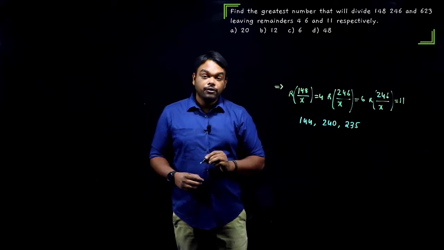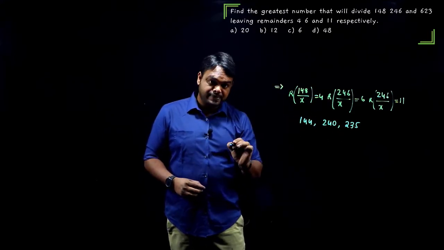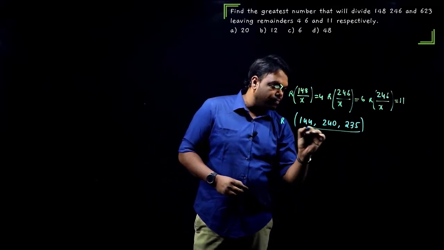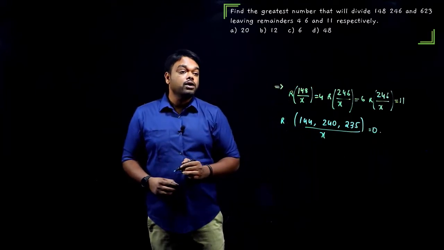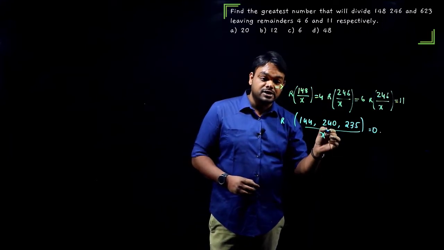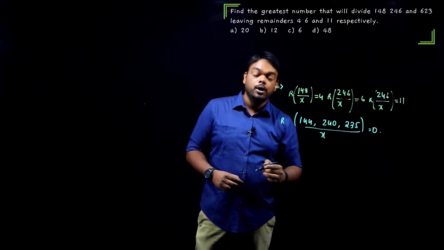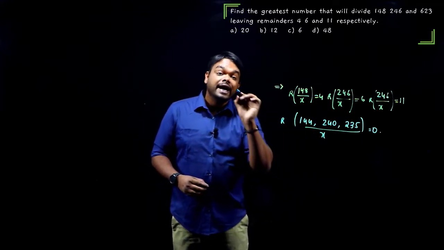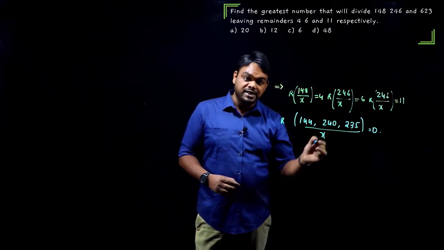Well guys, if you observe, now all these numbers must be divisible by x. Okay, so when these numbers are divided with x, now they should give a remainder of 0. Agree? Now find the greatest number. So we need the x value to be greatest, so that when all these numbers are divided with x, we should get a remainder 0, which means the greatest number that can divide all these three numbers is the HCF of all three numbers. Okay, now let us see what is the HCF.